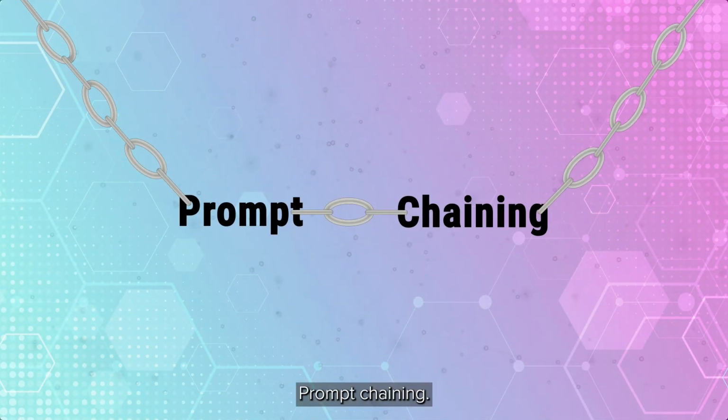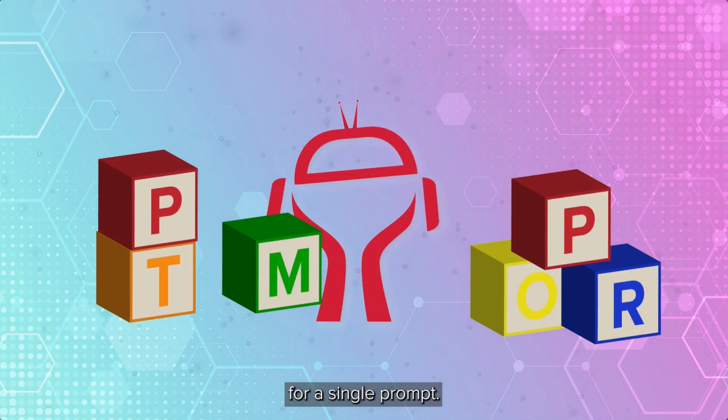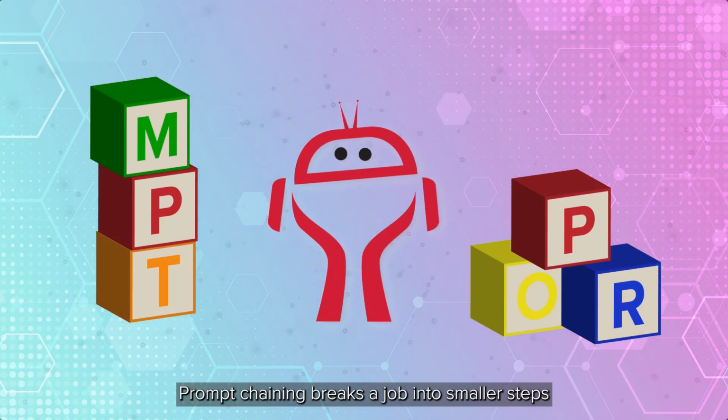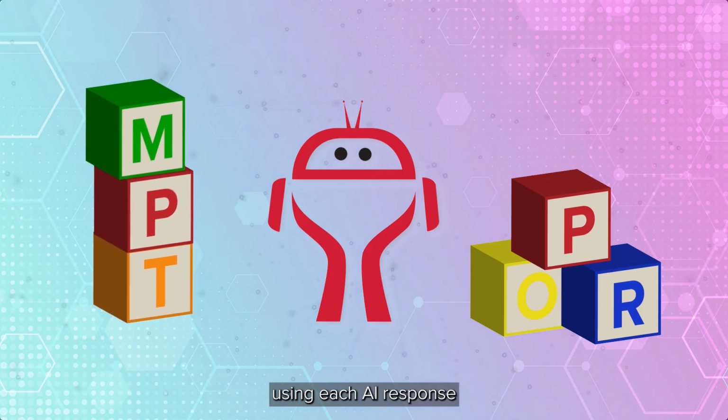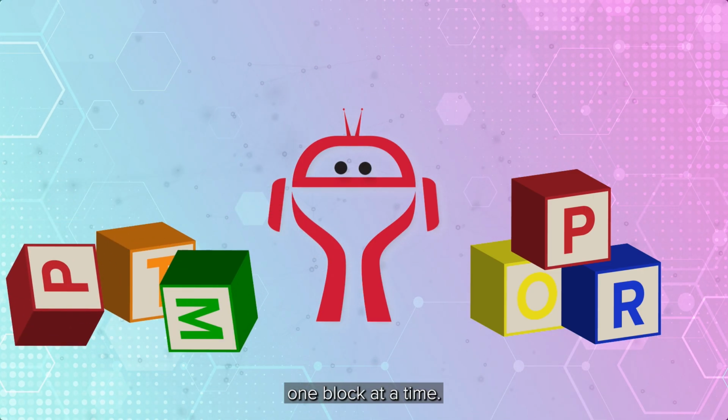Strategy 5. Prompt chaining. Sometimes a task can be too complex for a single prompt. Prompt chaining breaks the job into smaller steps, using each AI response as the starting point for the next one. Think of it like building a tower, one block at a time.